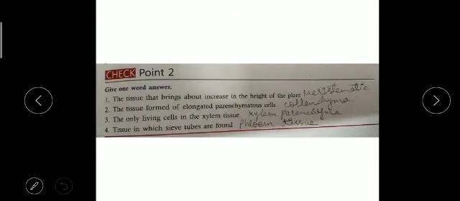Checkpoint number 2. The tissue that brings about the increase in the height of the plant is meristematic tissue. The tissue formed of elongated parenchymatous cells is collenchyma. The only living cells in xylem tissue are xylem parenchyma. The tissue in which sieve tubes are found is phloem tissue. It is already written, so you can see spellings from the book also.